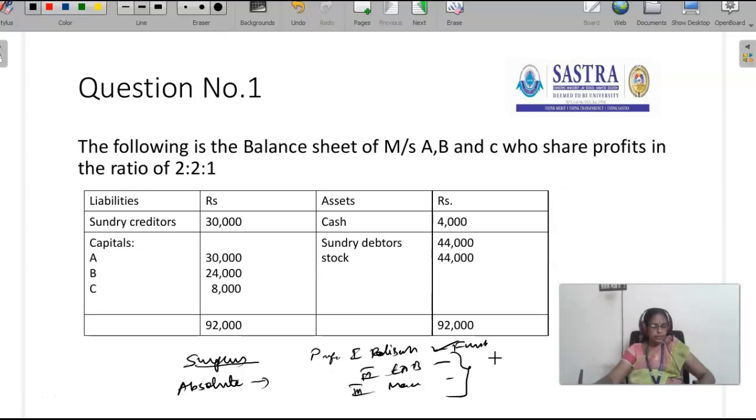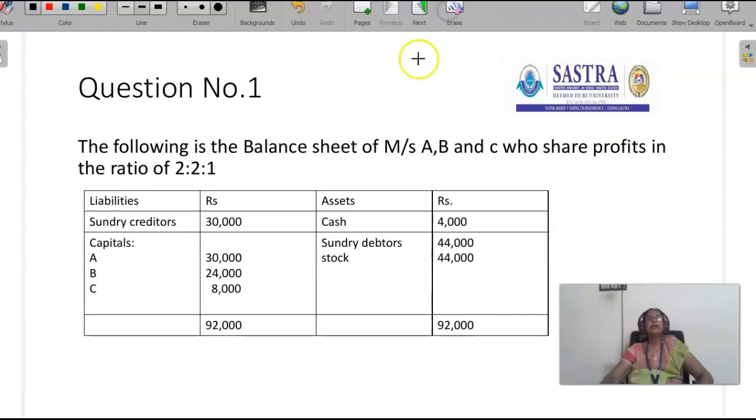It is absolute that before the final stage is reached, current realization expenses, the creditors and partners' loan must be paid off. Let's see the problem. Let's see how to do the problem.